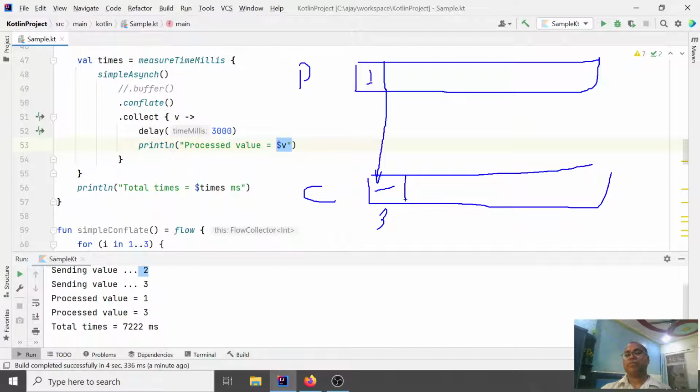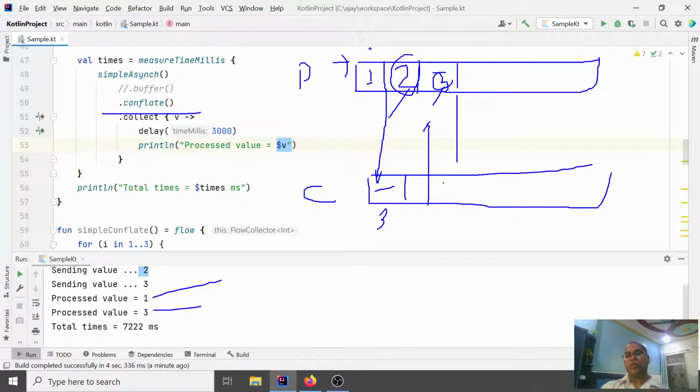3 seconds, and during that time the producer has already started in a different coroutine. In 1 second it produces another, two, and in 1 second another, three. Whenever after 3 seconds the collector demands another data, it says the latest one is three, so it returns the value three. So we are getting one and then three. We are not getting two. Why? Because we said we need the recent one. The recent one is not two, but three.